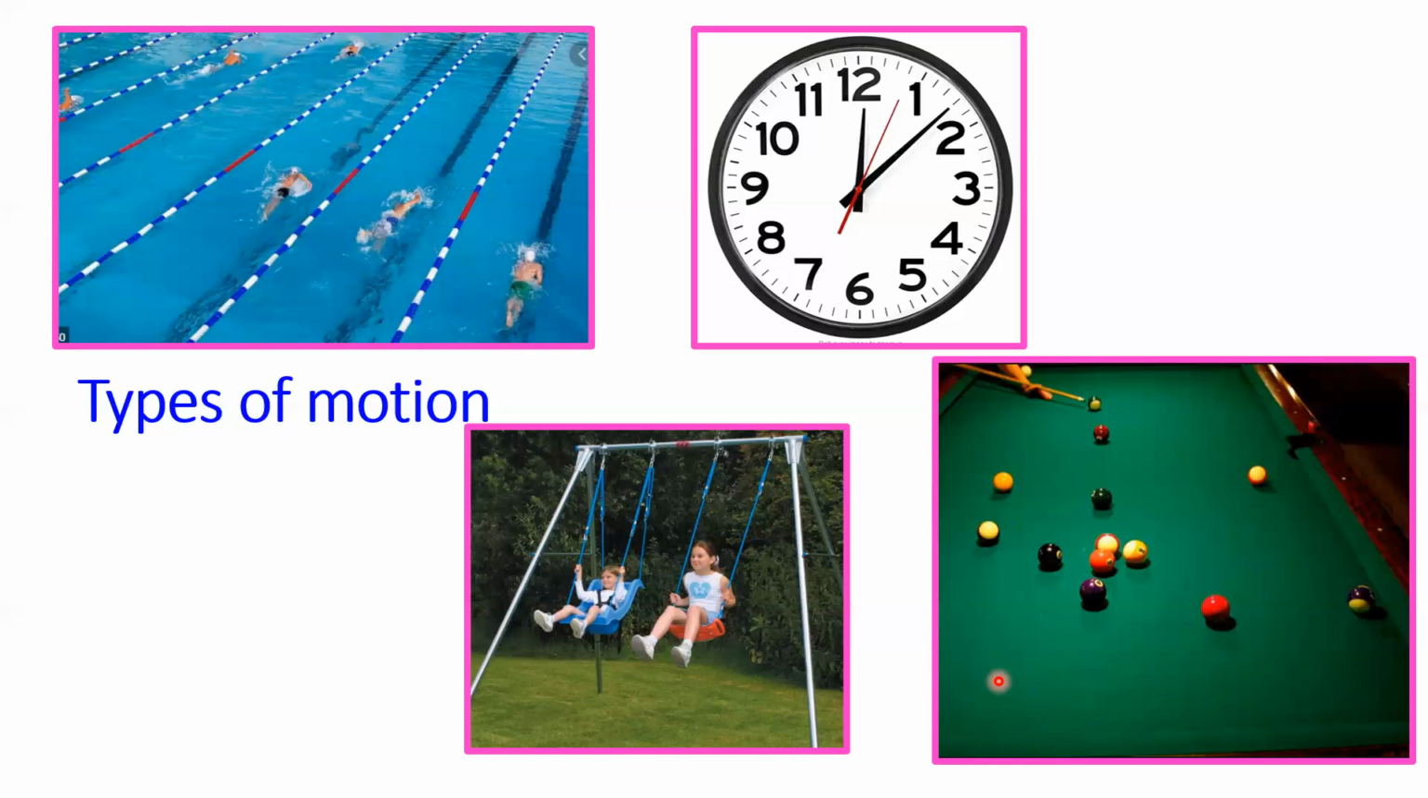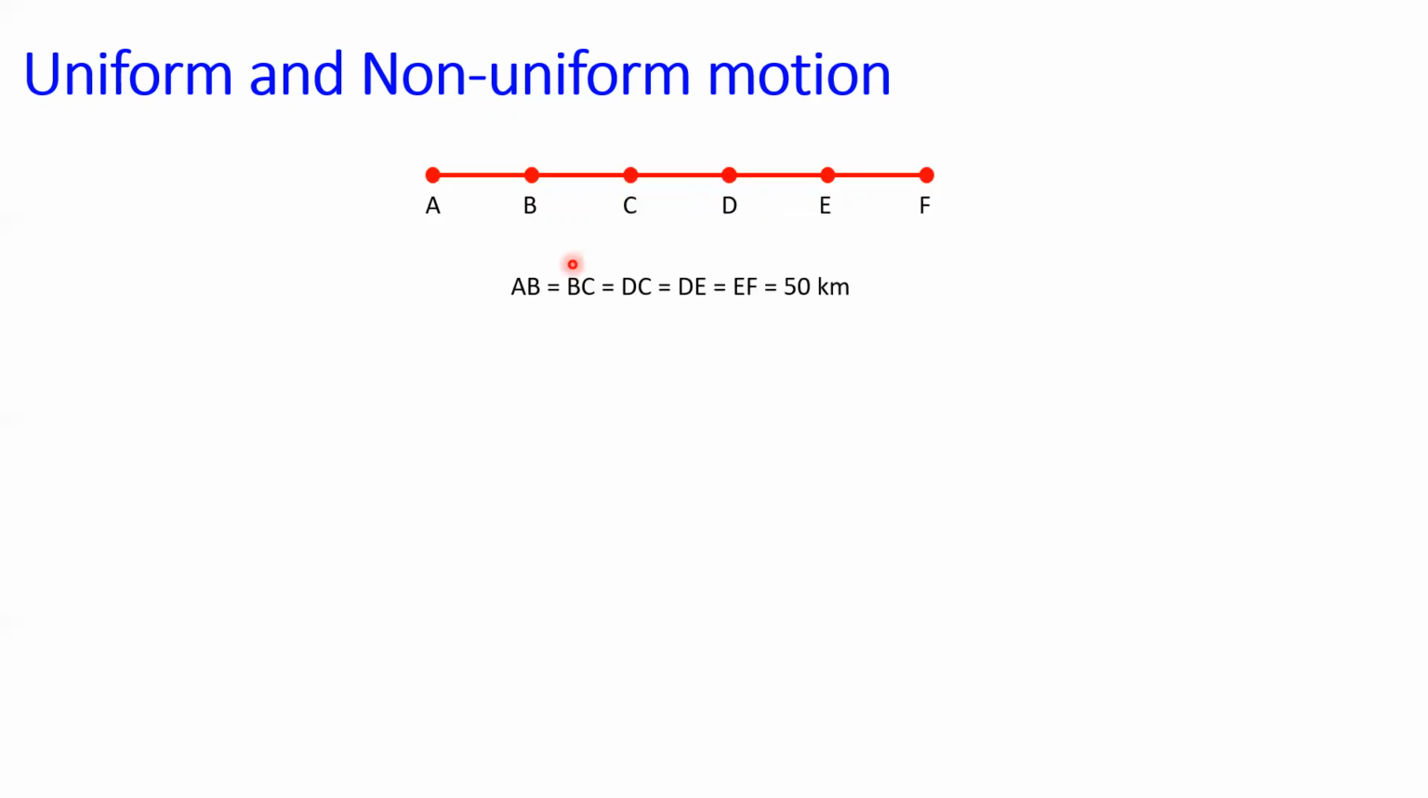Our next one is uniform and non-uniform motion. Now consider a road, and imagine that it is a straight line marked in red color. Now we are going to divide the road and mark the points A, B, C, D, E, etc. The distance between AB, BC, CD, and DE is 50 kilometers. Now consider a car moving from point A to reach point B. It takes 1 hour.